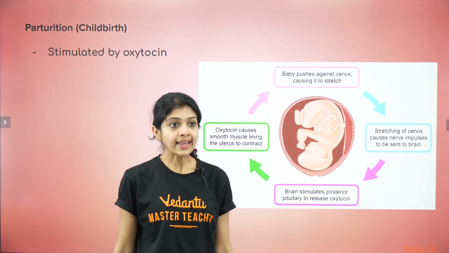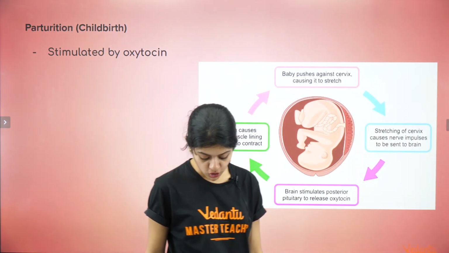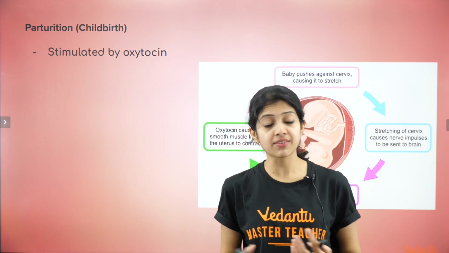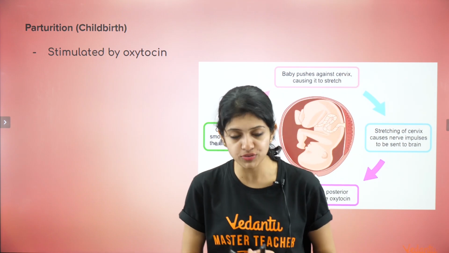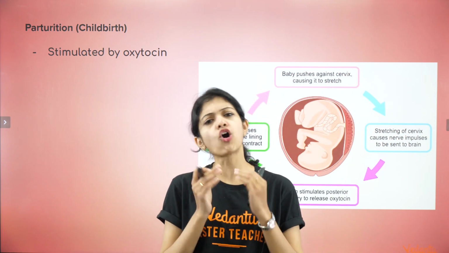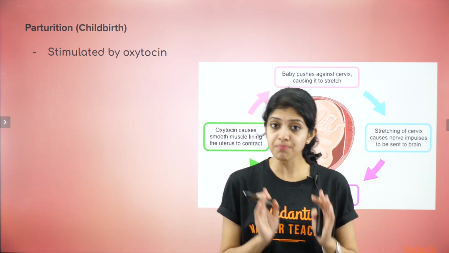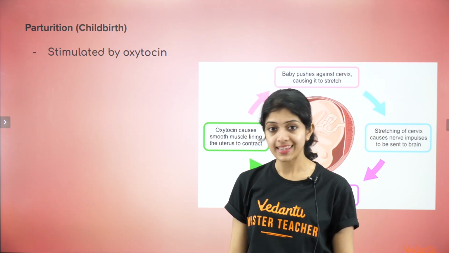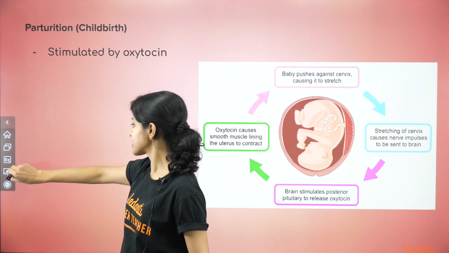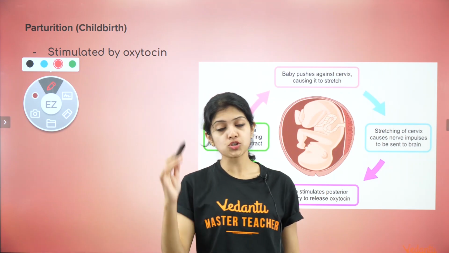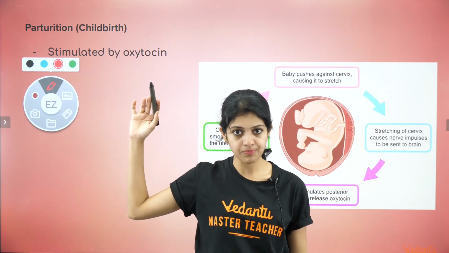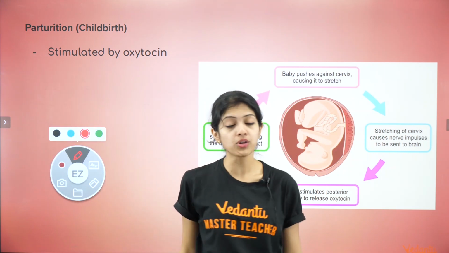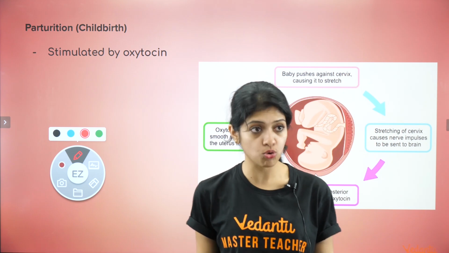Okay, yes, the next stage of course would be childbirth. After gestation is completed, the fully developed fetus has to come out of the mother's body. That process is what we call childbirth in common language. In biology, there is a term for that. We call it parturition. Yes, a very, very important term to remember. Gestation was between fertilization to childbirth. Childbirth itself is called parturition, and it's stimulated by the hormone, the endocrine hormone oxytocin.